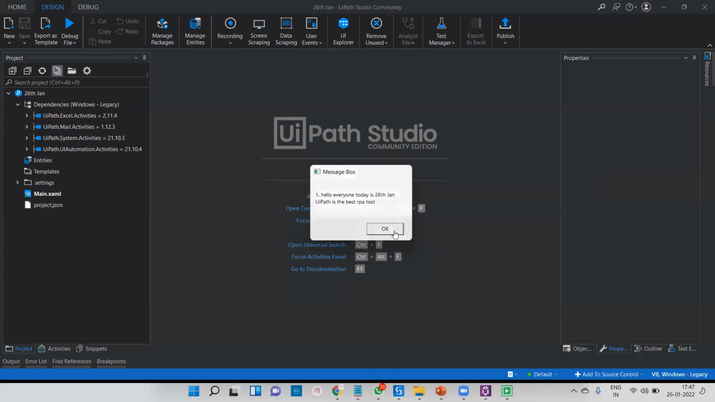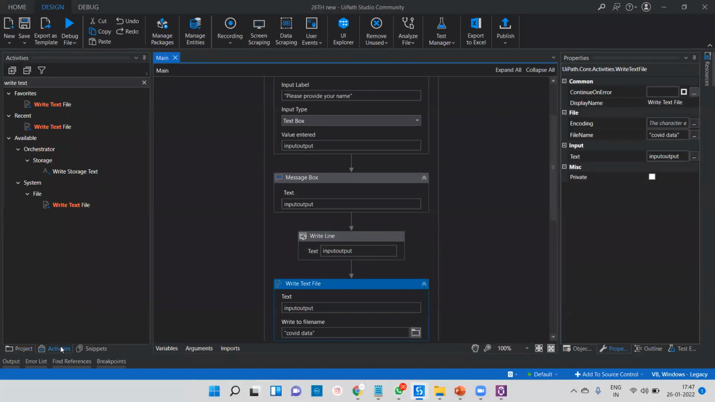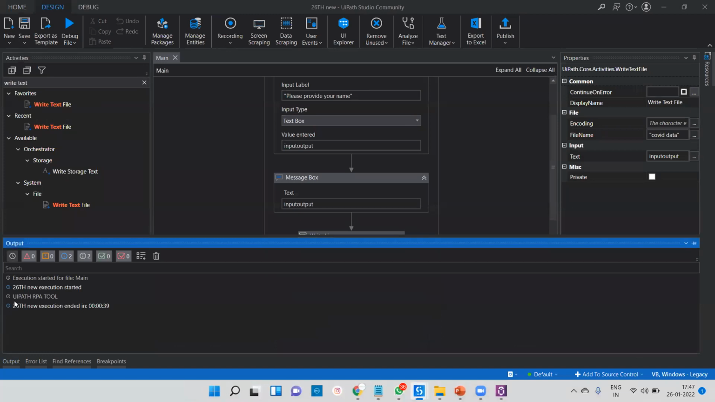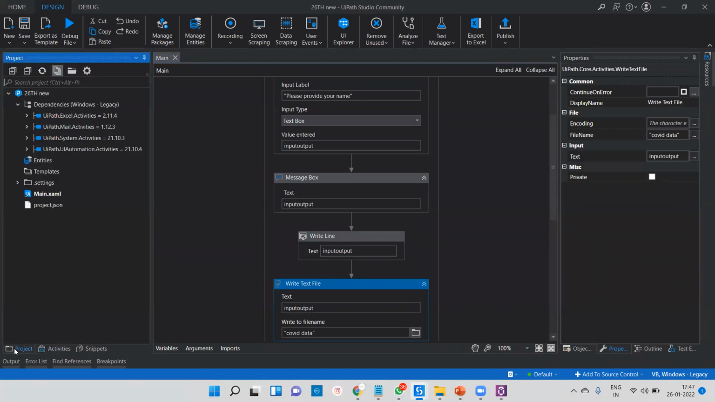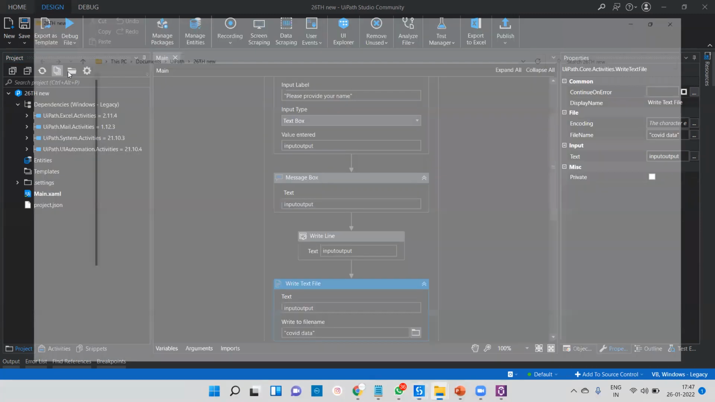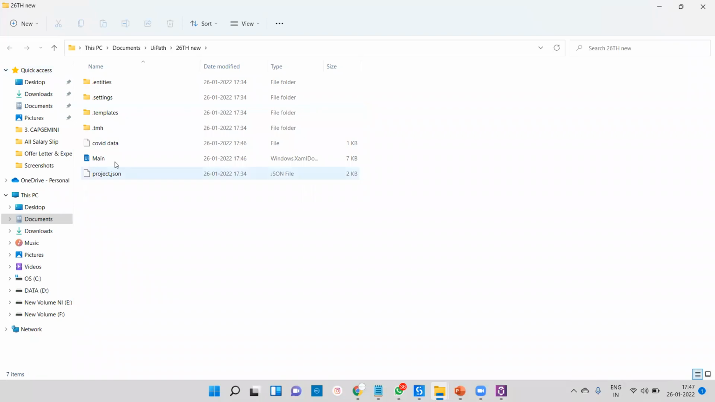We are getting all these things properly, it's working. Right now, if you come to my output panel, we are getting UiPath RPA tool, whatever data you provided. Again, I'll show the notepad also. We'll go inside the project panel, there is a file explorer, and there we can go to COVID data.